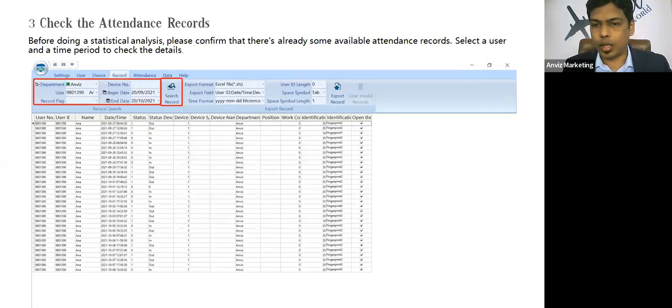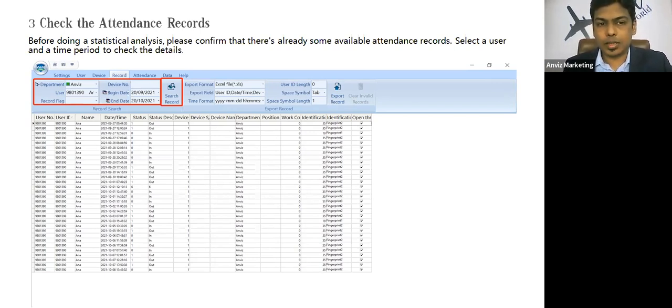Once we download all the records, all the transactions from the devices to the application database, we will get all the records in the record tab. The record option is where you can see all the transactions coming from the devices. Here you can see the number of transactions from the devices, like device ID number one, the respective status and everything. So all the details will be available in front of you in the record panel.